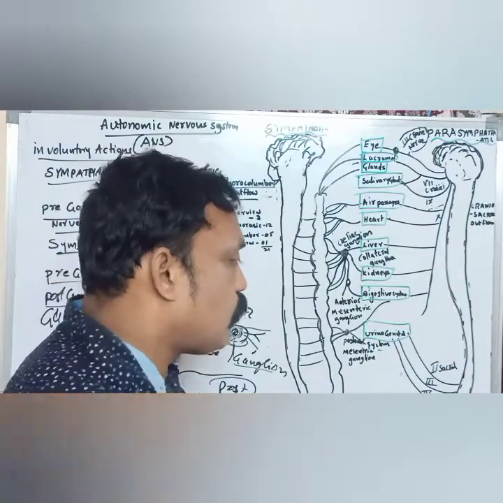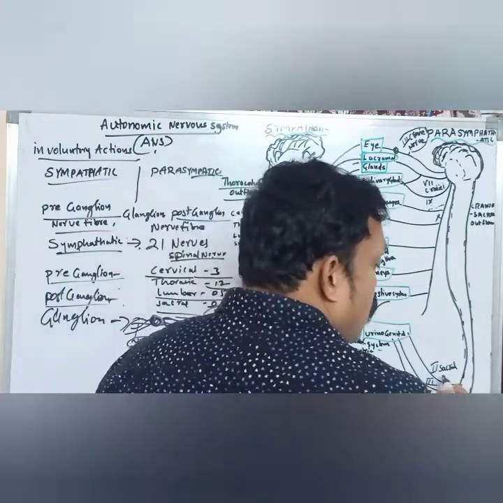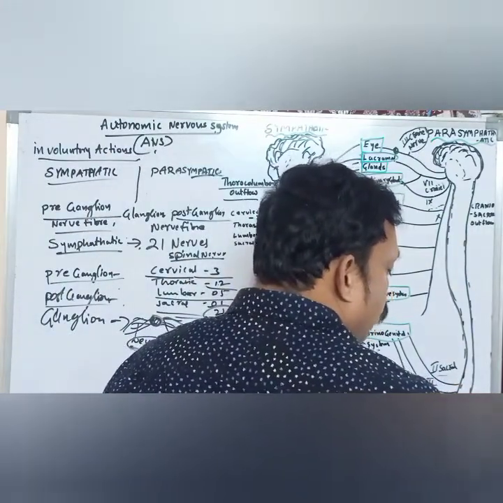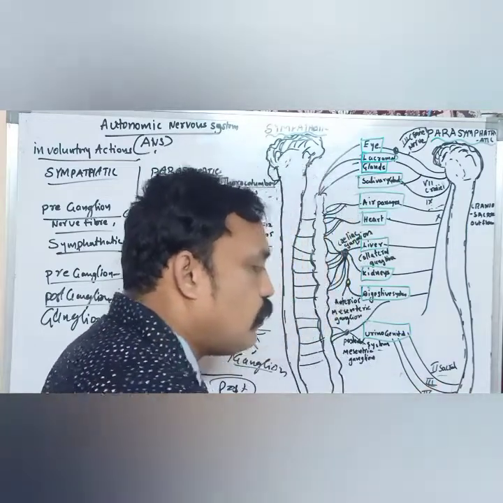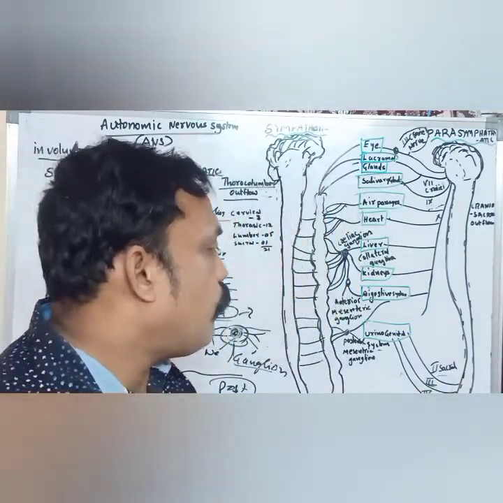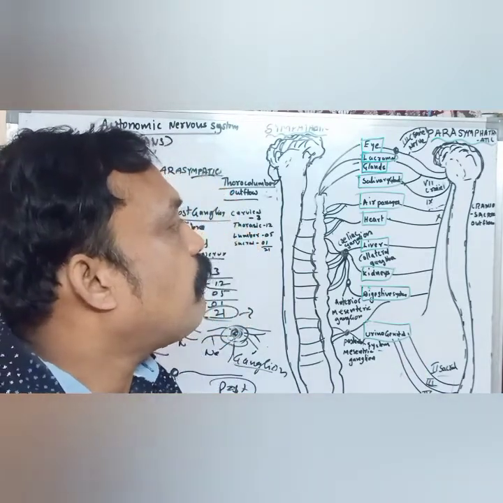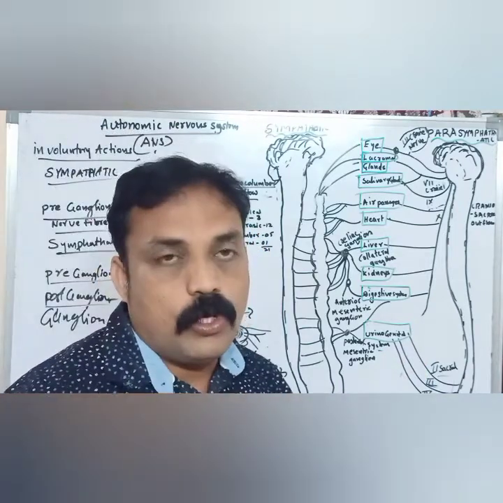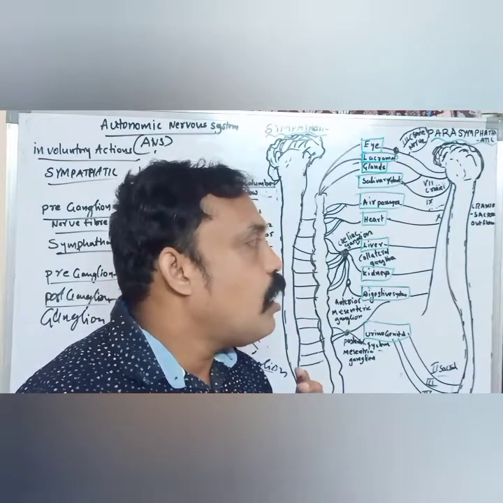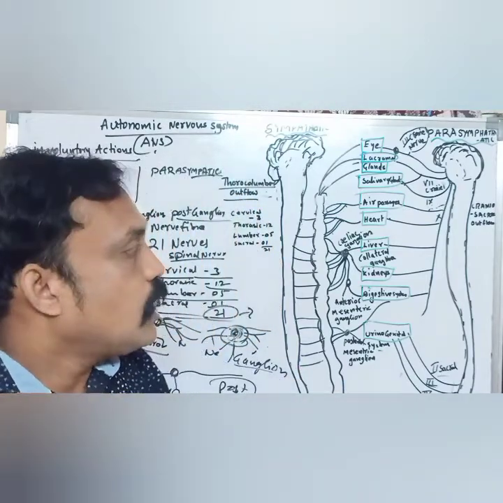In the sacral region, the second, third, and fourth sacral nerves combine and form the parasympathetic. Parasympathetic is made up of craniosacral outflow nerve fibers.